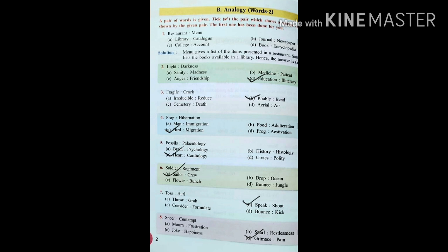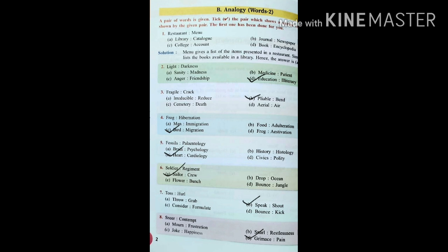Symmetry, death, no. Aerial, it is a view that we can observe from air. Hence, pliable, bend is the right option. That is option B because pliable things bend easily. So, answer is option B.